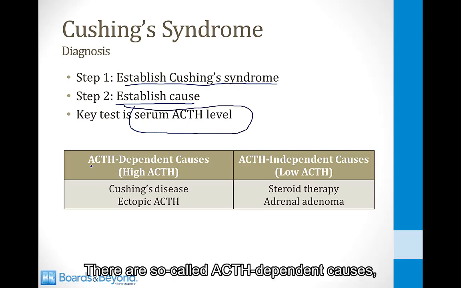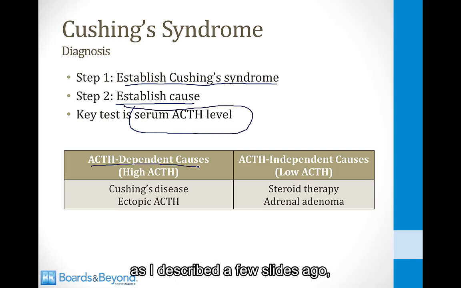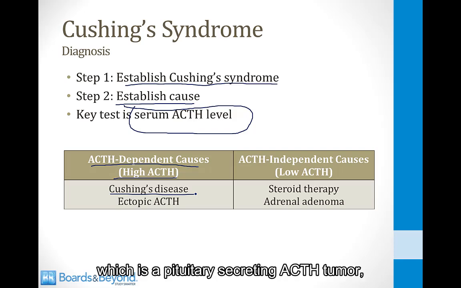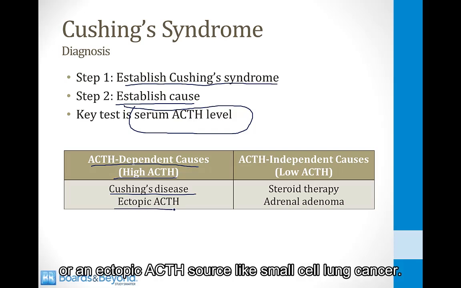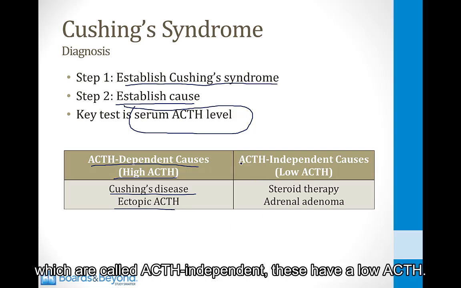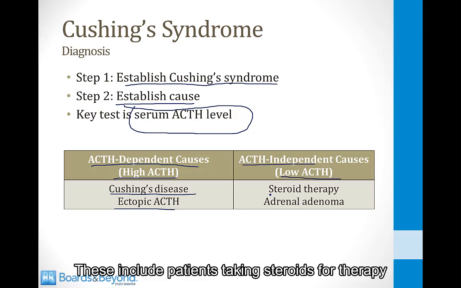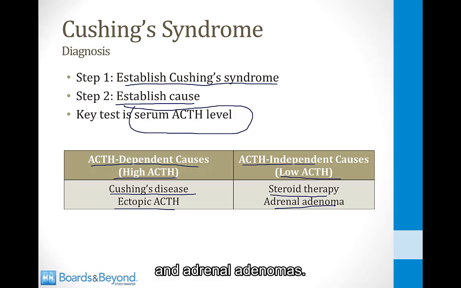There are so-called ACTH-dependent causes, as I described a few slides ago, where the ACTH level will be high. These include Cushing's disease, which is a pituitary ACTH-secreting tumor, or an ectopic ACTH source like small cell lung cancer. Then there are other causes which are called ACTH-independent. These have a low ACTH. These include patients taking steroids for therapy and adrenal adenomas.